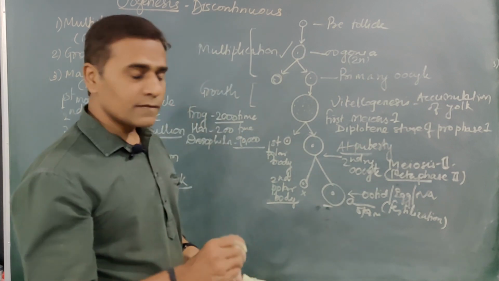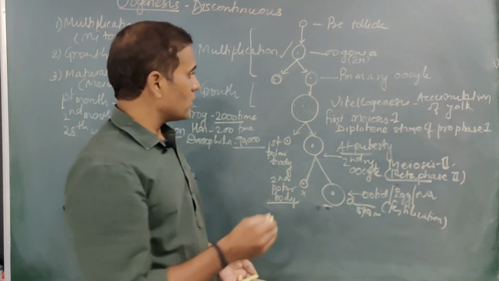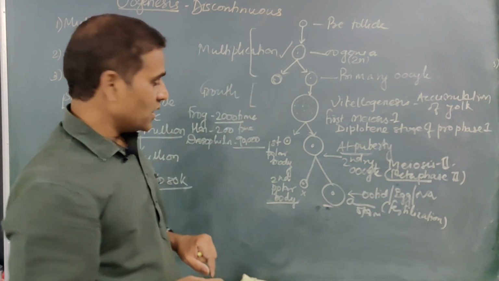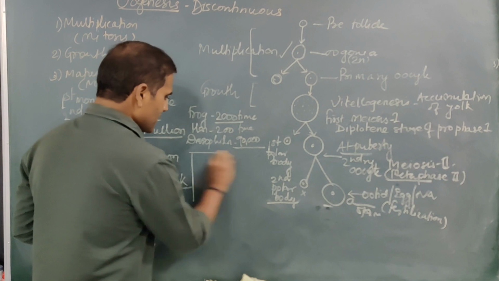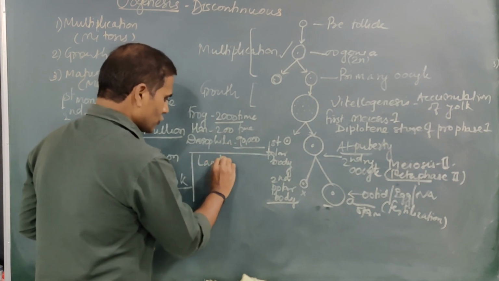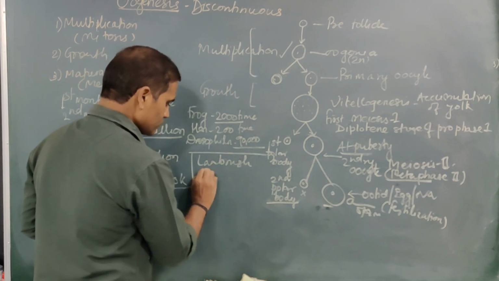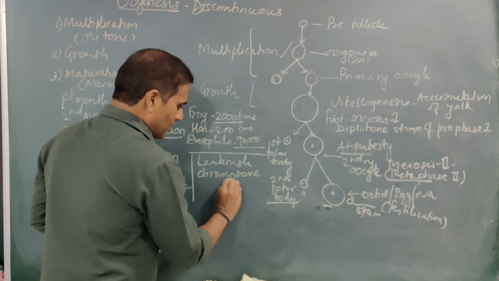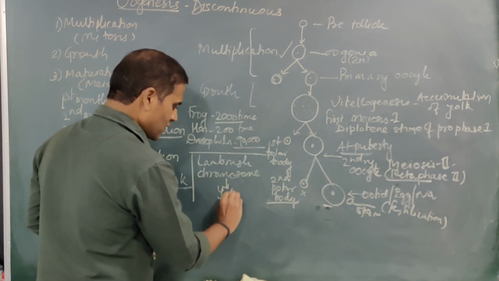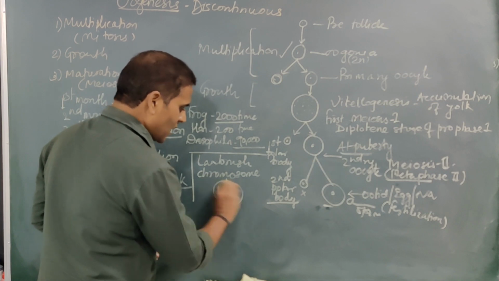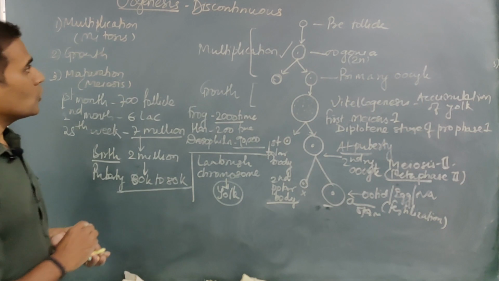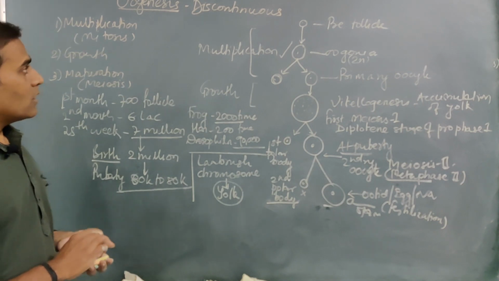Now in the case of lower vertebrates or invertebrates, we can say this yolk formation process is favored by lampbrush chromosomes. Lampbrush chromosomes help in the accumulation or formation of the egg in lower animals, right? So this is all about the oogenesis process in female.